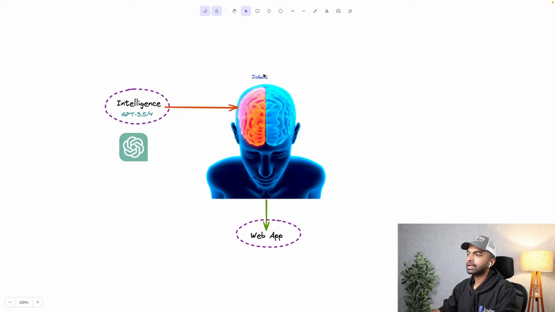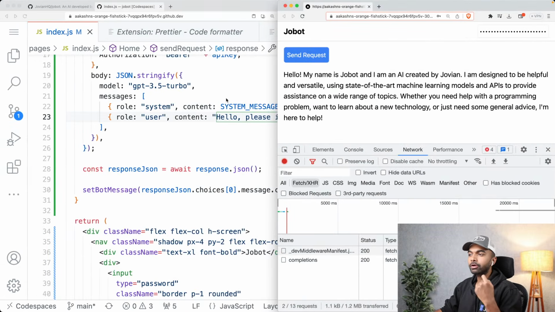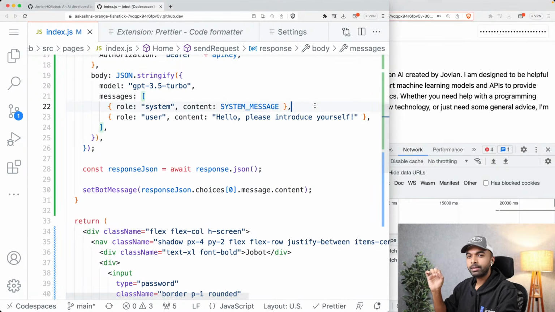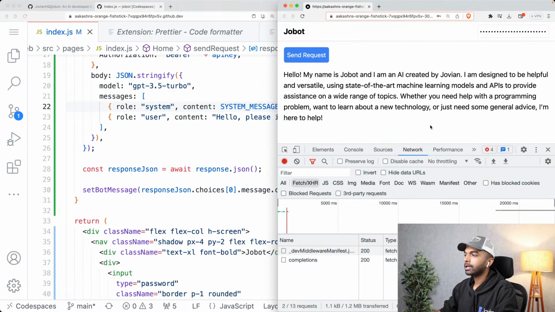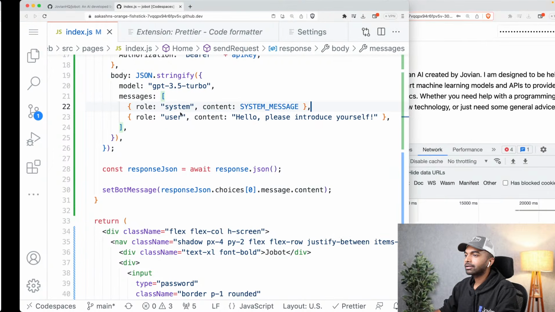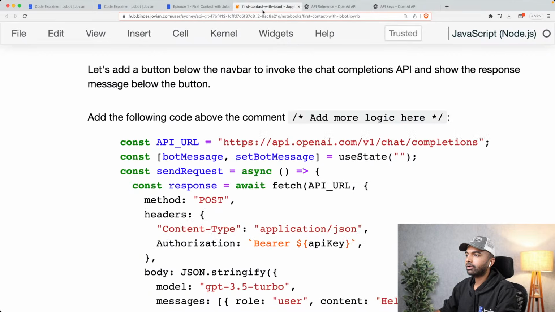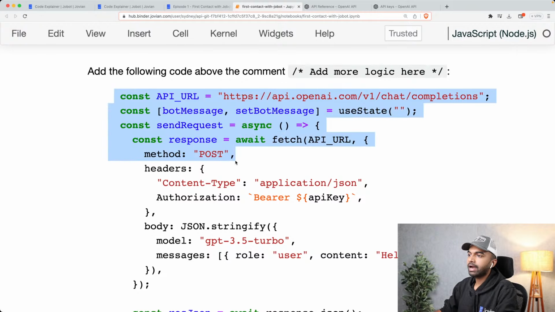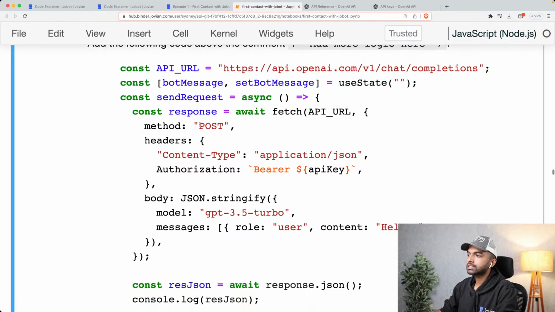Right? And of course, we can give it some more information, and we are going to use system messages a lot in the next episode, where we're going to create a bunch of skills a couple of episodes later. And system messages are going to be very important because that is how you do prompt engineering for your chatbots. Okay. All right. So that concludes the next portion, where we have now added a bunch of code. Basically, we've added this API URL, bot message, send request, etc. to send the request.